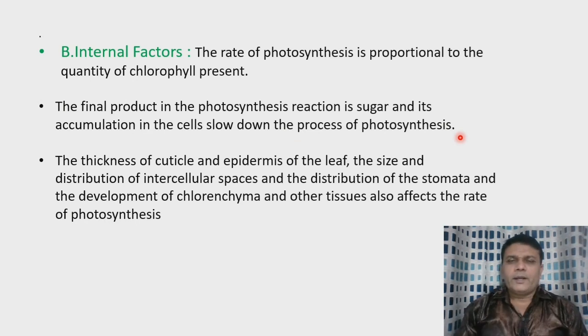Now you know that during photosynthesis, sugar is produced, and this sugar is accumulated or stored in the cells, due to which, as a proper amount of sugar is present in the cells, the process of photosynthesis later on slows down. Similarly, the process of photosynthesis depends upon the thickness of the cuticle.